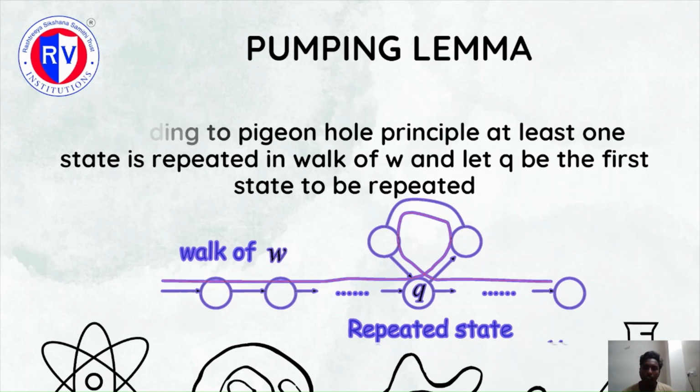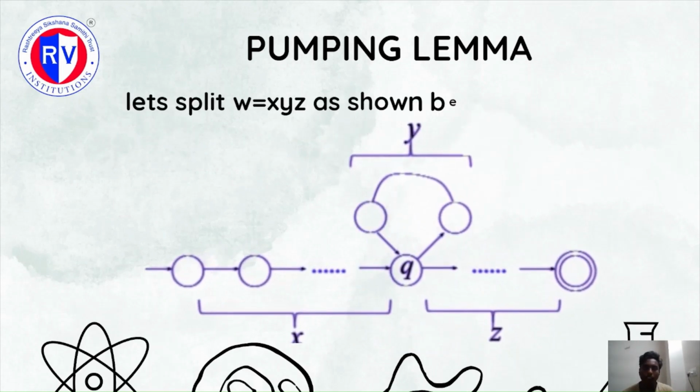Now we can split our string w into xyz. x represents the states before the repeating state, y represents the set of repeating states, and z represents the states after the repeating states. This y, being the representation of a set of repeating states, creates the characteristic of infinite languages. If this repeating state was absent, then the remaining states would just form a finite string, which is always regular.